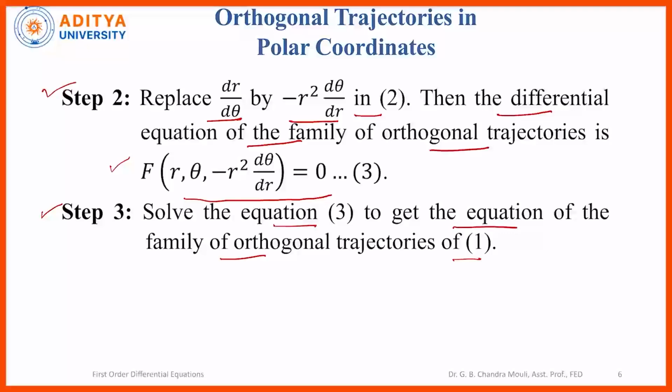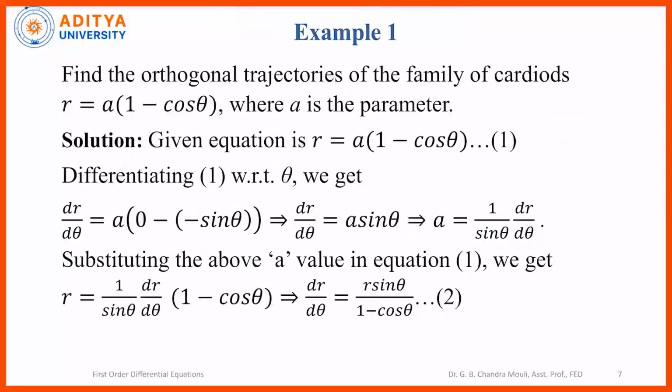Now we will see some examples based on this rule. Example 1: find the orthogonal trajectories of the family of cardioids which are given by r equal to a into 1 minus cos theta, where a is the parameter.